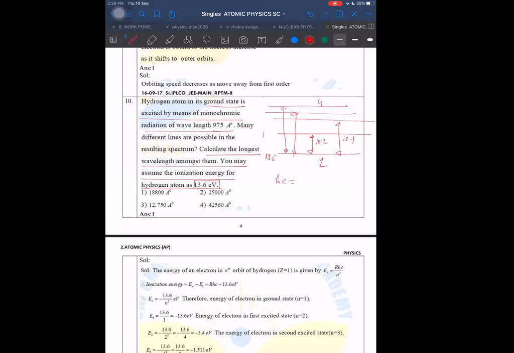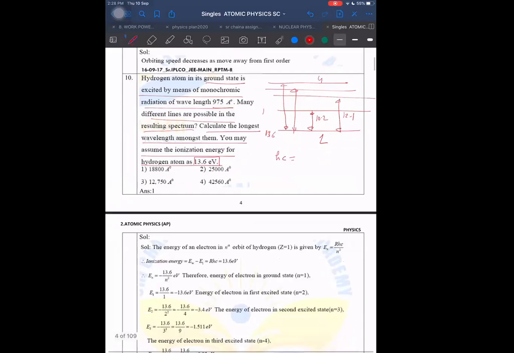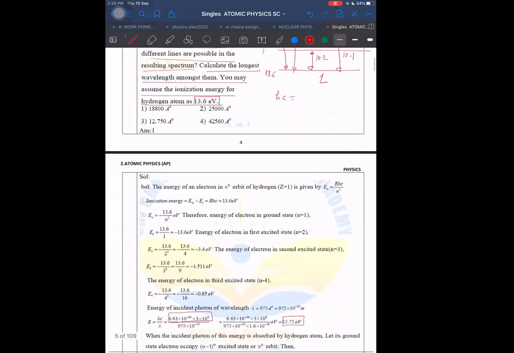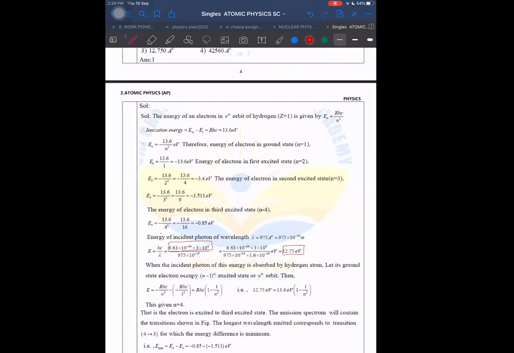They are saying how many different lines are possible in the resultant spectrum. So how many are possible now? 4 to 1, 4C2, sir. 4C2 is 6, so 6 lines are possible. What is the answer given by them? They are asking to calculate the longest wavelength, sir. Okay, longest will be 4 to 3. Yes, sir, then the longest wavelength will be 4 to 3. I think they are giving 4 to 3 at last.